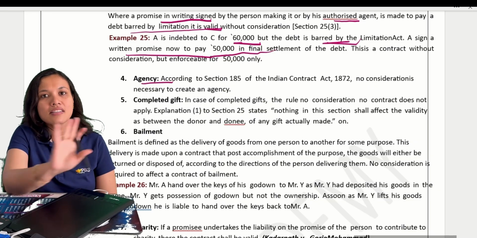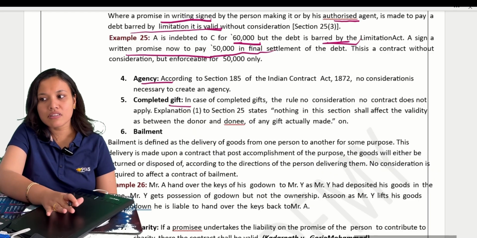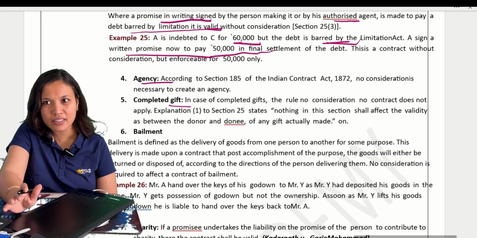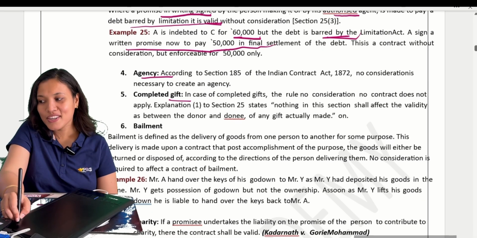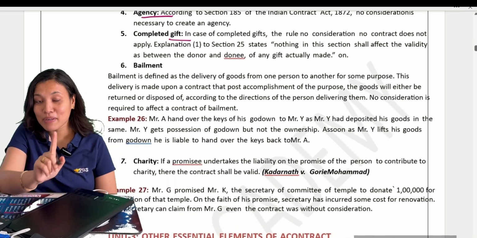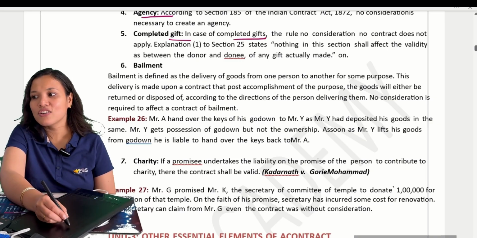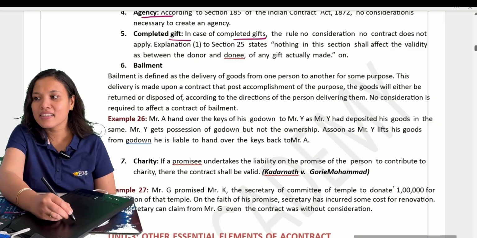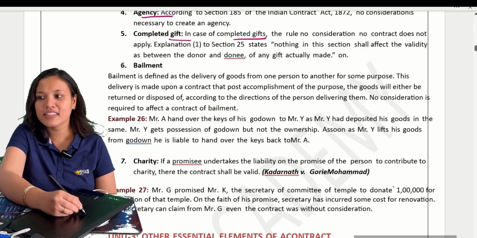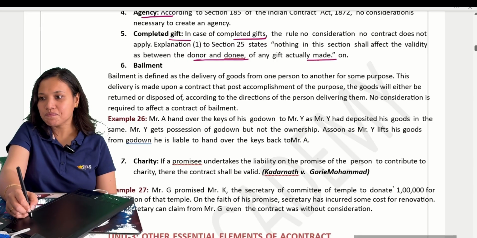To create the agency, consideration is not required. Next, completed gifts. In case of gifts also, consideration is not required. Even though there is nothing in return, you can enforce that contract, recover. If somebody promised and does not give you the gift, you can recover that gift. But again, for completed gifts, the rule no consideration, no contract does not apply. Nothing in this section shall affect the validity as between the donor and donee of any gift actually made.